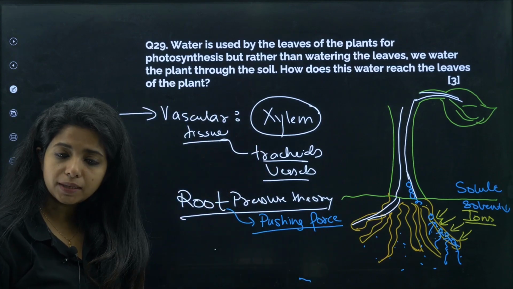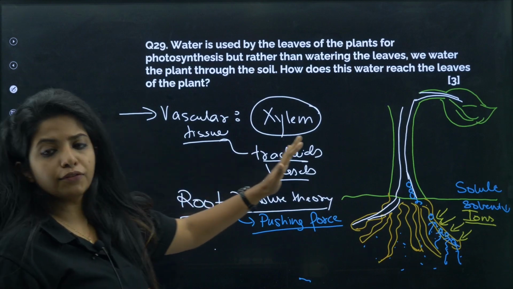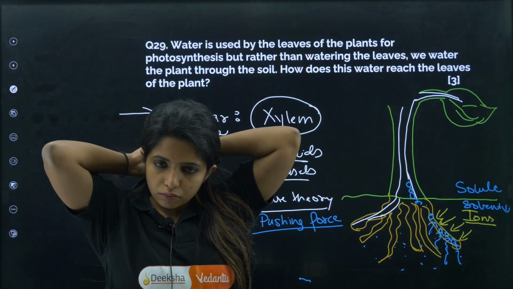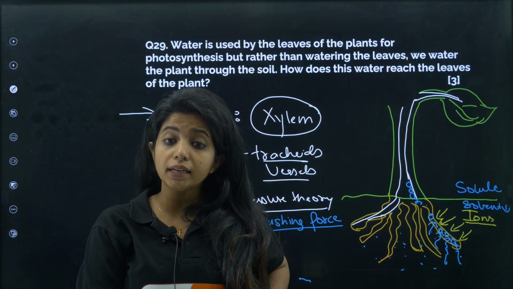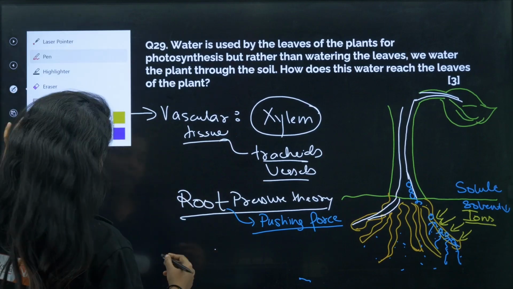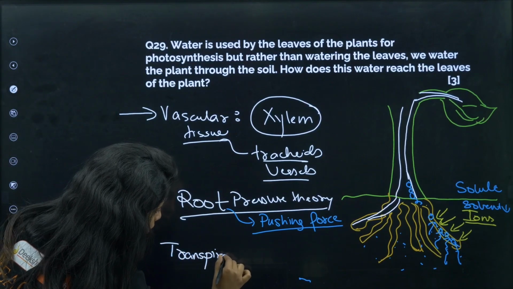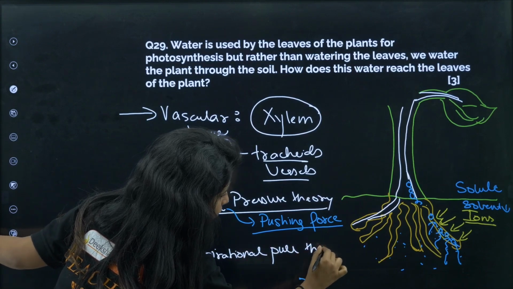in the xylem vessel. Okay, but do you think it will be enough for the plants who have long heights and stuff like that? No, this root pressure theory would not be enough. So at this point of time, what is the next thing that can be done? The next thing that can be done is known as transpirational pull theory that works over here.